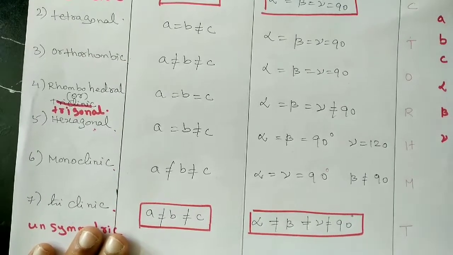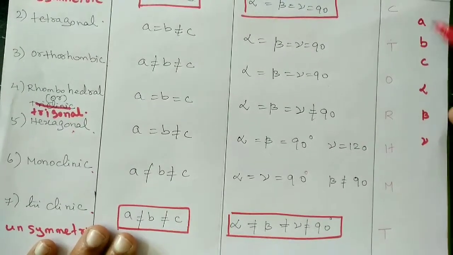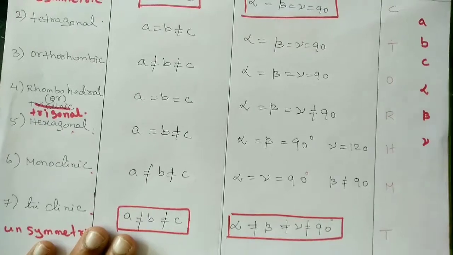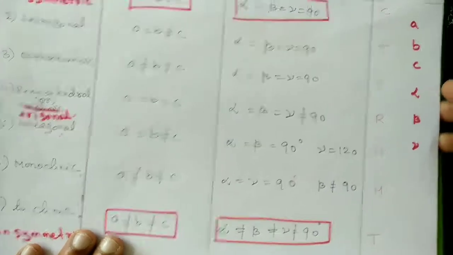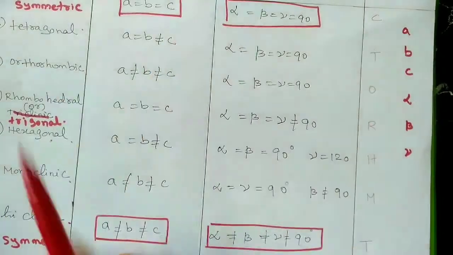These 3 are edge lengths, and the other 3 are edge angles. These 3 plus 3, 6 factors decide the structure of the 7 crystal systems. With any change in these, the structure also changes.